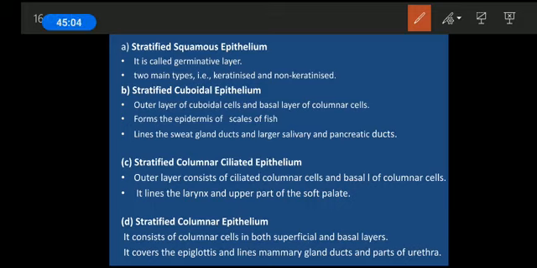The next one is the stratified columnar ciliated epithelium. Stratified, that was the cuboidal; this will be the columnar.